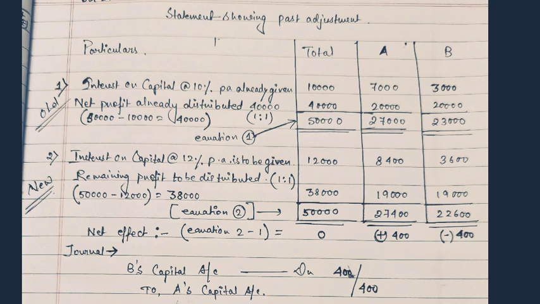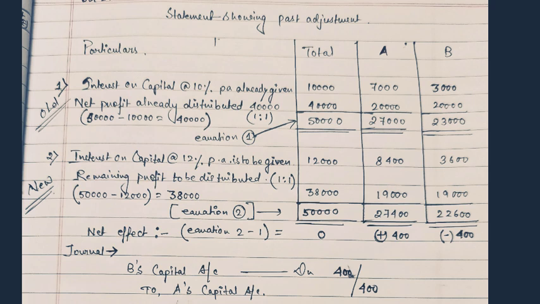Now you see that A was supposed to receive 27,400, whereas A had received 27,000. That means A's capital will be increased, whereas B was supposed to receive 22,600, but by the wrong entry B has received excess 400. Thus B's capital has to be reduced by 400.